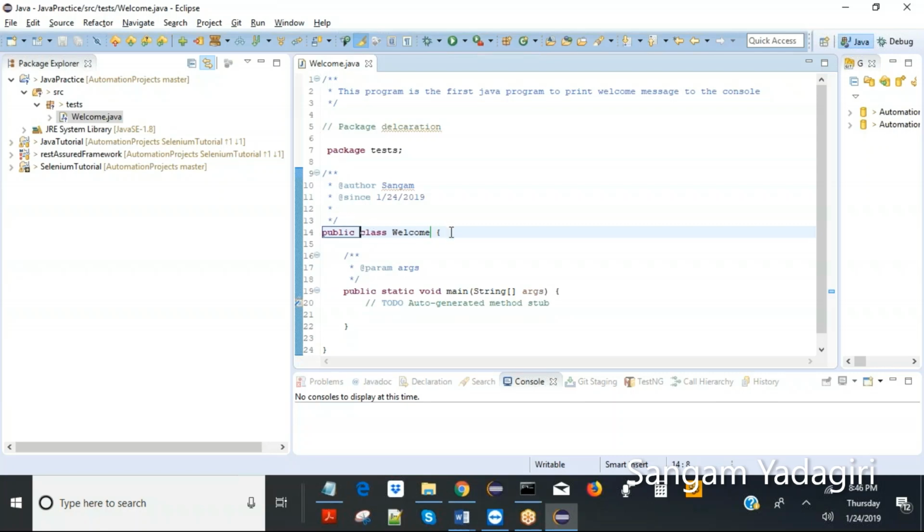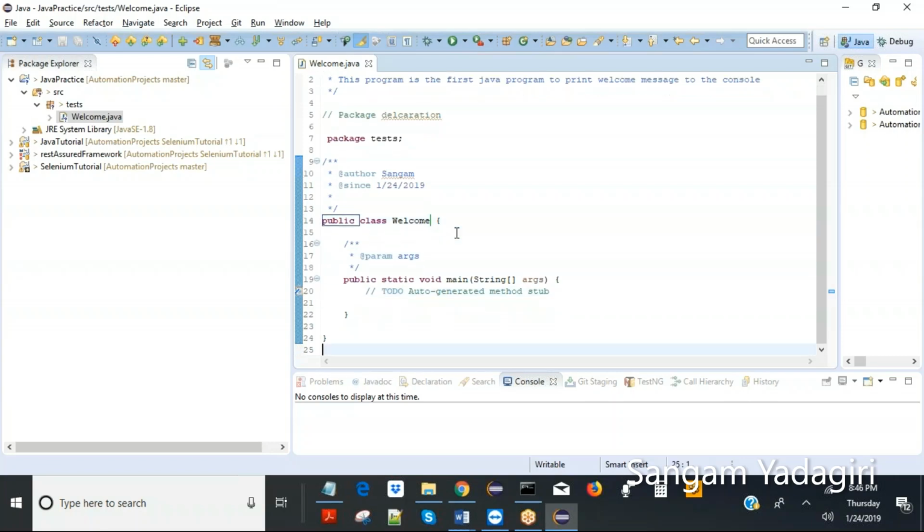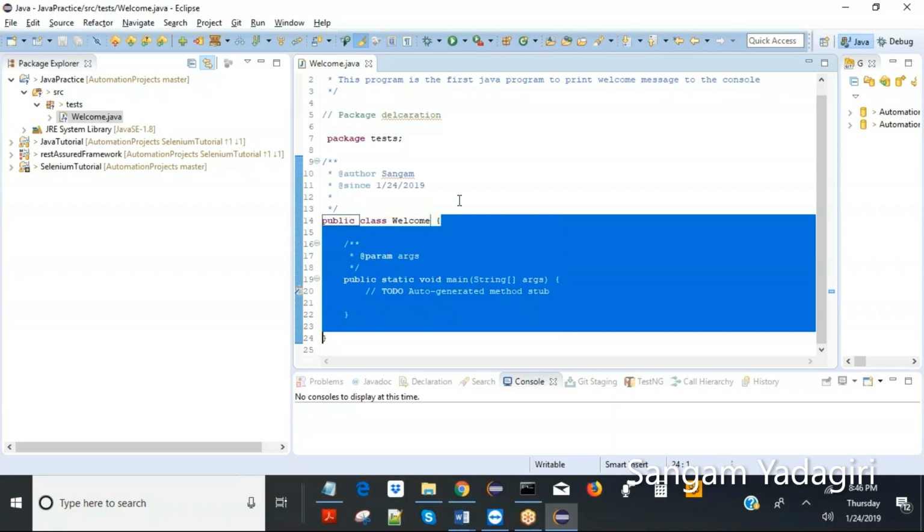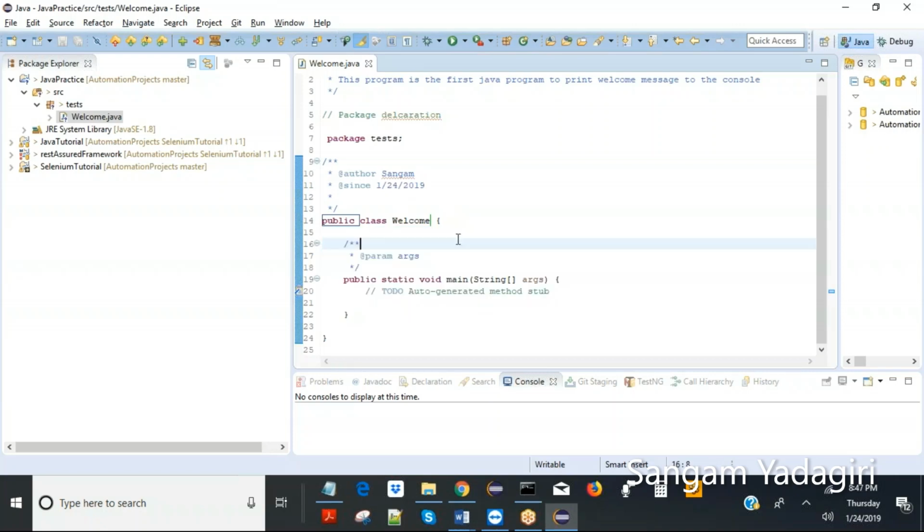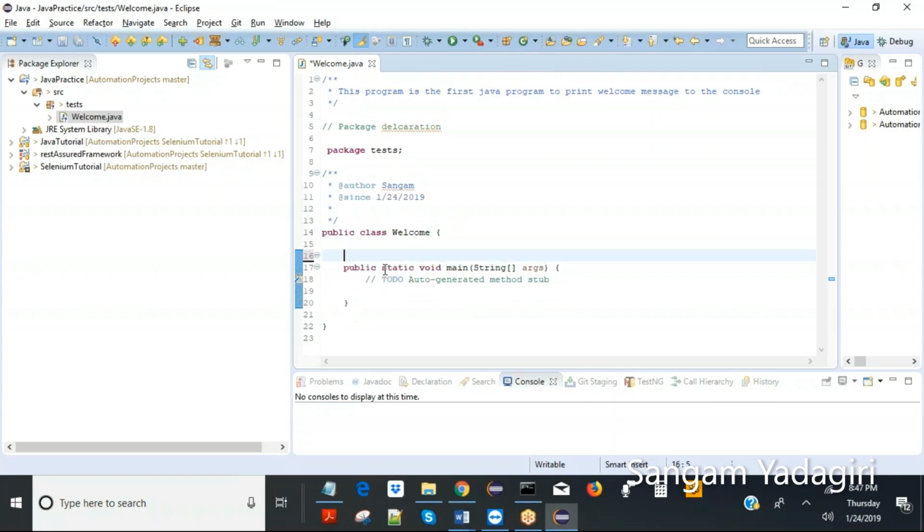Okay, so public, class, and class name, that is the syntax, followed by this flower bracket. So the flower bracket indicates the block, and this class block starts from here and ends here. So this is the end. Everything is inside these flower brackets. That means the whole class should be embedded inside these flower brackets. Okay, now I can add more comments here, but if I don't want them, I can remove them, because I checked the comments checkbox before, right? That's why it added them. So you can uncheck it next time.